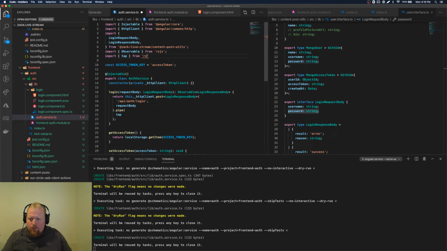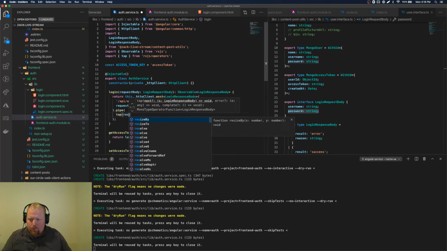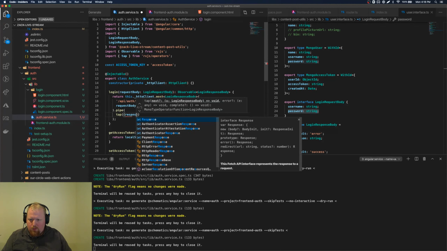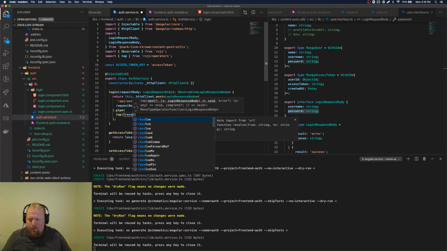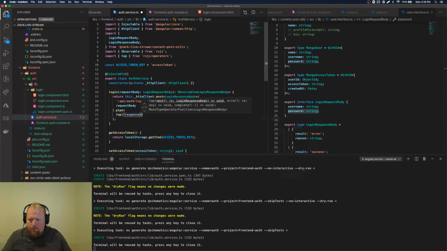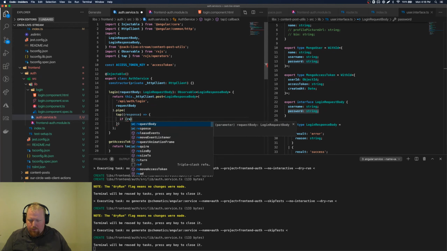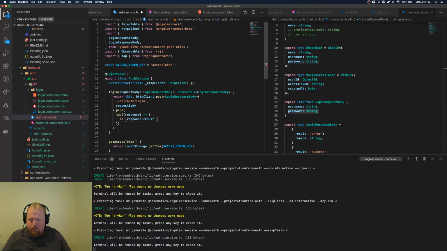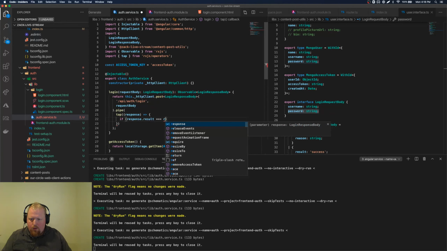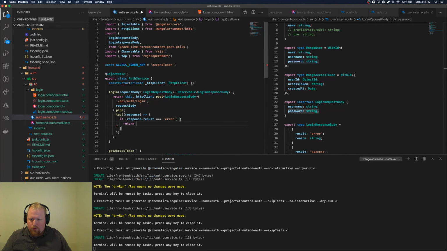From rxjs/operators, tap. So we're going to have some sort of response, and that response should be a request login body. So we'll say if response.result equals error, we actually don't want to do anything, so we'll just return.